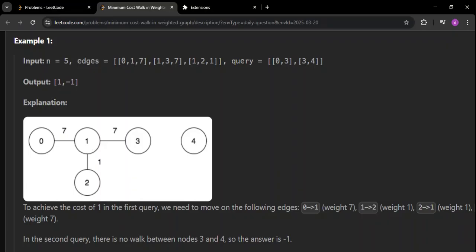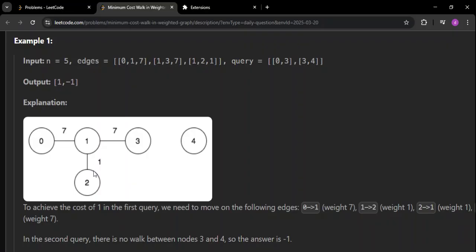If you do a bitwise AND of 7 and 1, you are going to get 1, because 7 has three ones. The binary of 7 is 0 1 1 1. Similarly, the number 1 has a binary of 0 0 0 1. If you do AND of them, you are going to get 1. So the AND of 7 and 1 is going to give you 1.